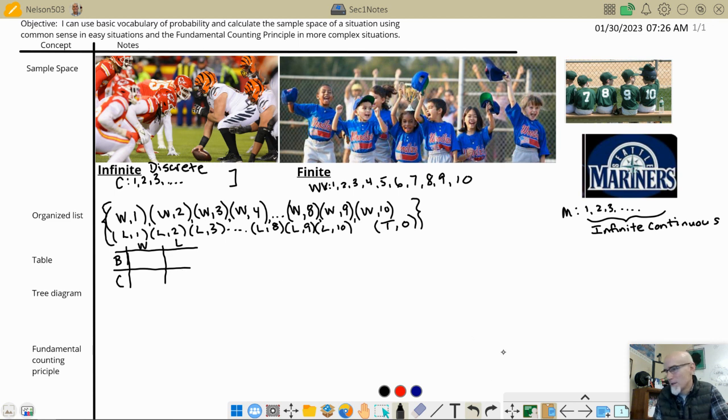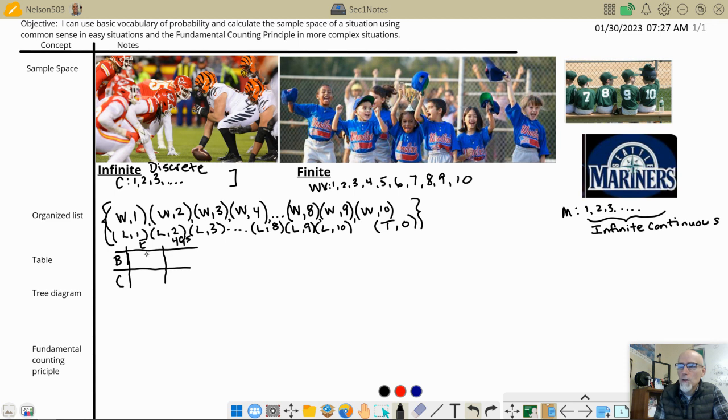Oh, I know what I was thinking on this. I wasn't thinking Bengals win or lose here, Bengals Chiefs. I was thinking, let's figure out who's going to the Super Bowl, right? Or what are the possibilities for the Super Bowl? And so we had the other 2 teams were the Eagles and the 49ers. I'll just put 49ers over here. Okay. And so what could happen? It could be the Bengals and the Eagles, right? It could be the Bengals and the 49ers.